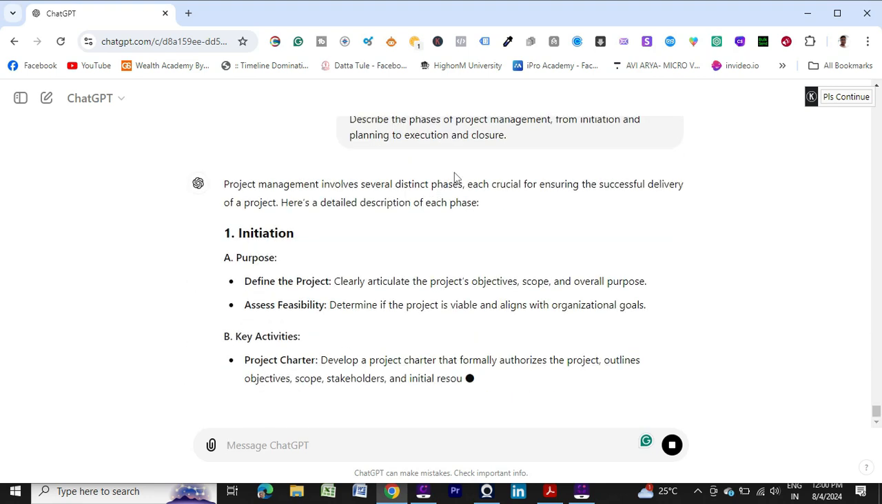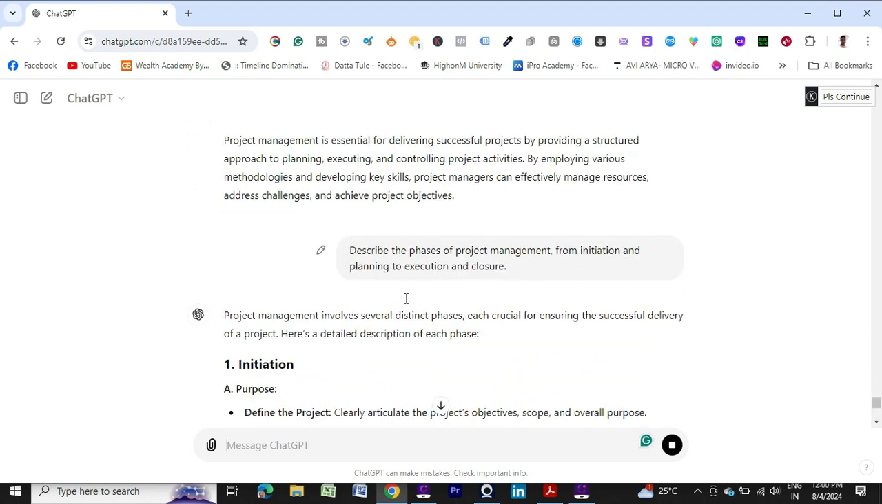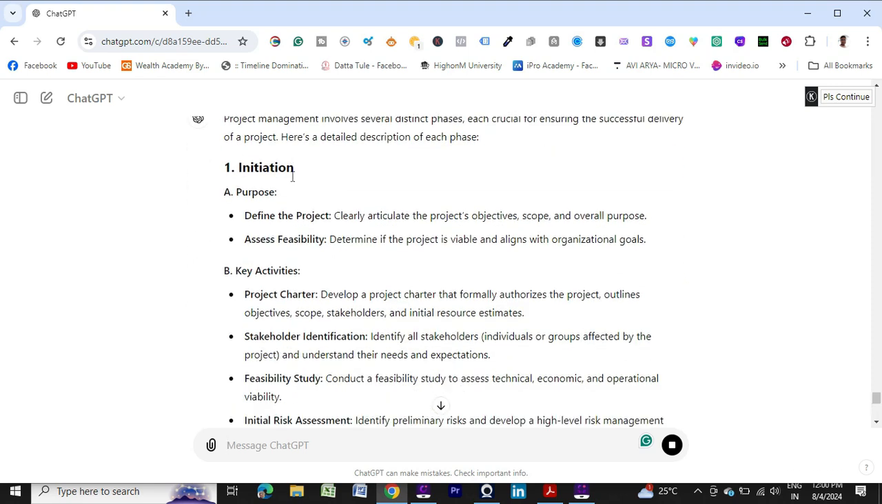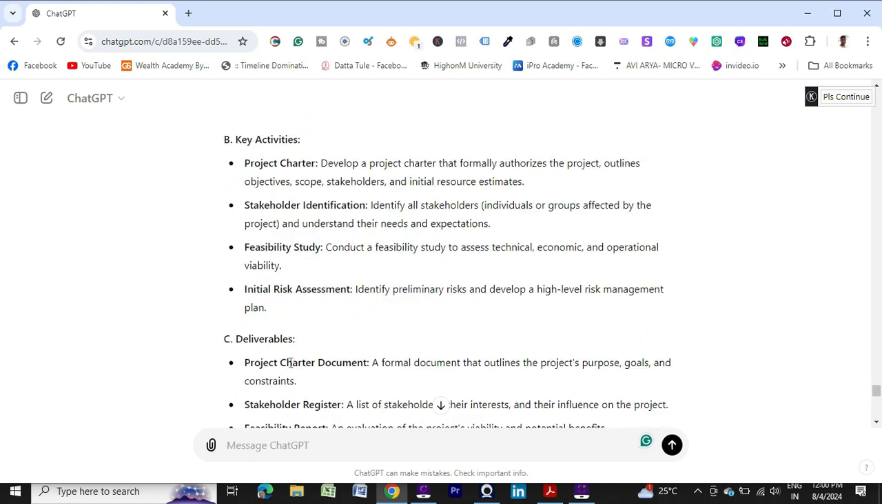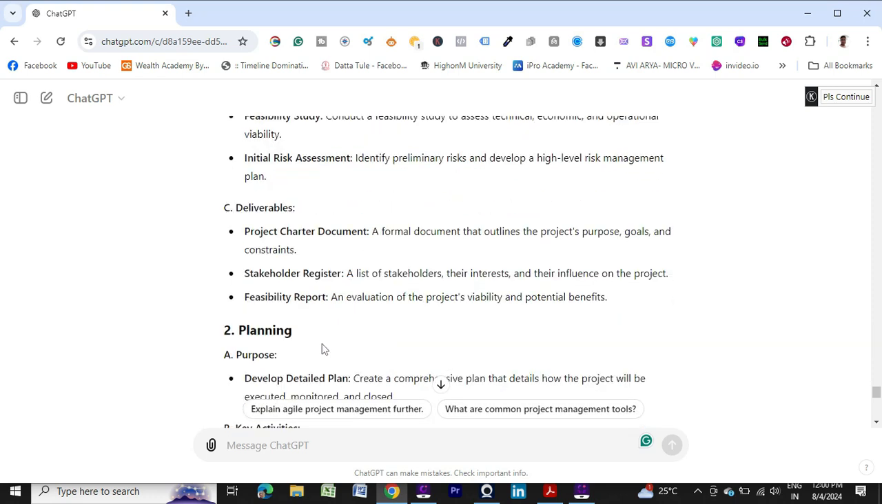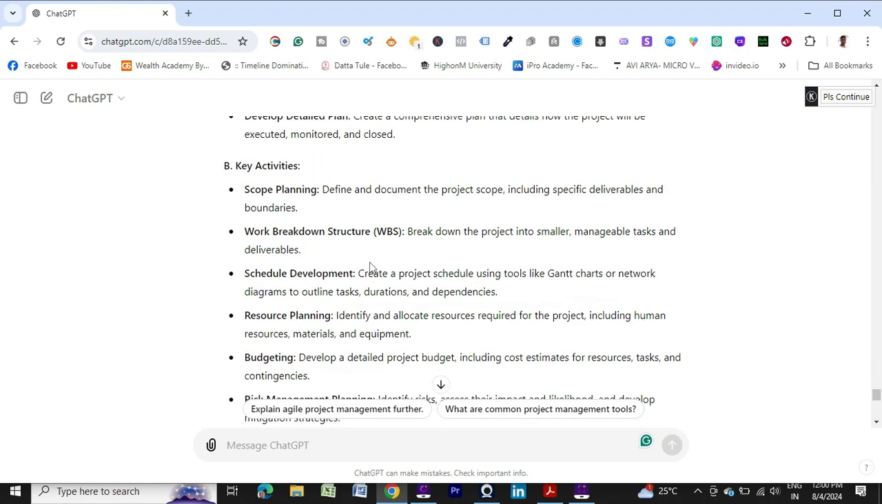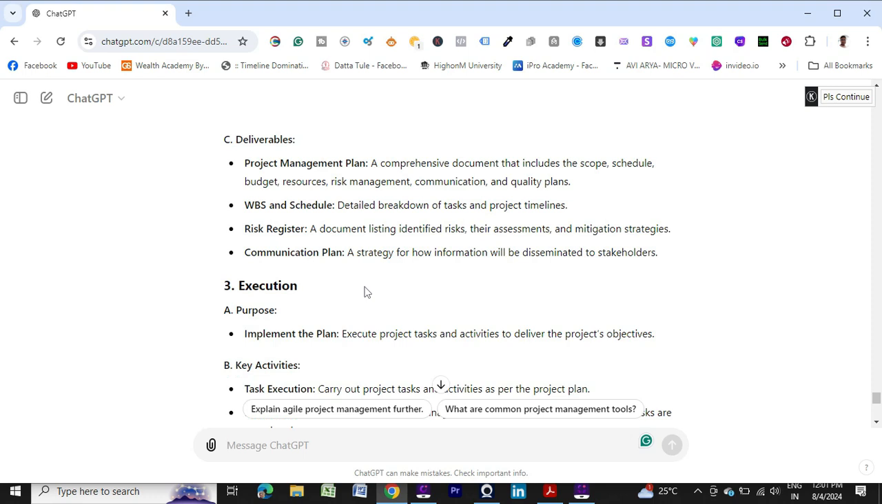Describe the phases of project management. See, the first thing I requested was initiation, right? So it has given initiation. Okay, under initiation what we can expect: purpose, the key activities, deliverables. Then planning I requested. So again, it's explaining the planning: purpose, key activities, then deliverables. Then execution I requested.